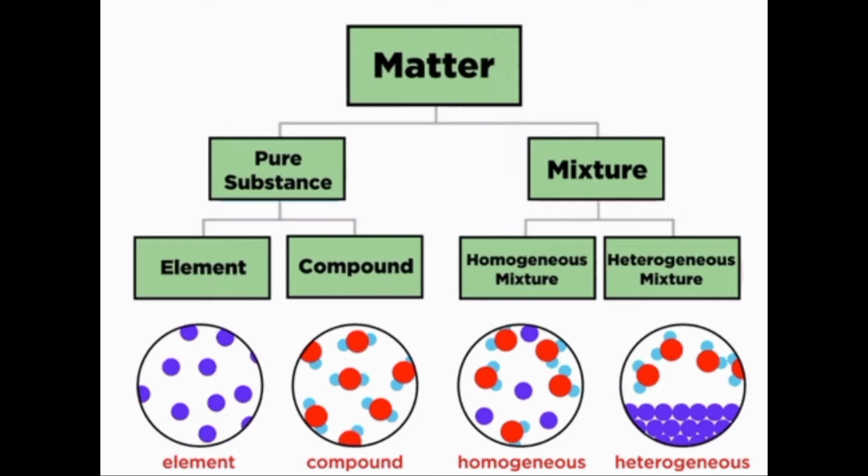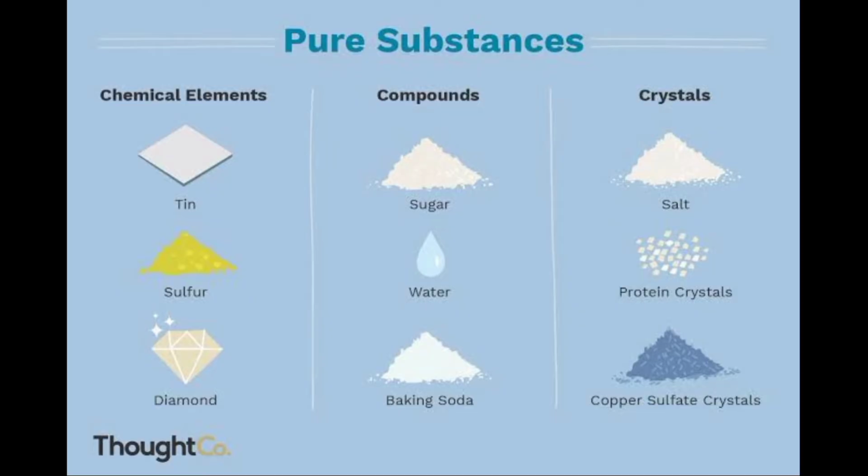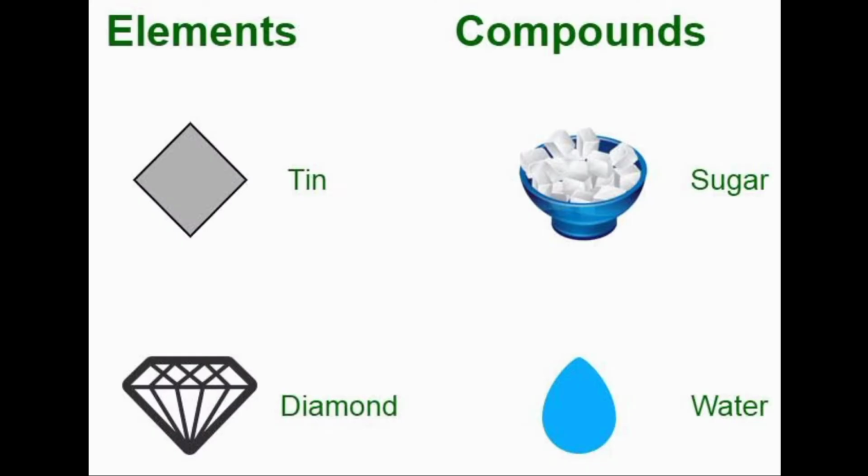Now, if you look at the board, there is a diagram that I've drawn for you. It explains matter and its components, bringing pure and impure substances into consideration. Now, what is a pure substance? When you hear about pure substance, what comes to your mind? Today we say that pure substances are substances that are made up of only one kind of particle and have a fixed or constant structure. Pure substances are further classified as elements and compounds.